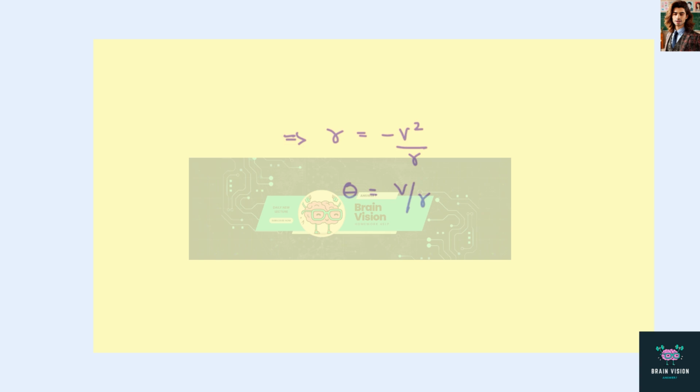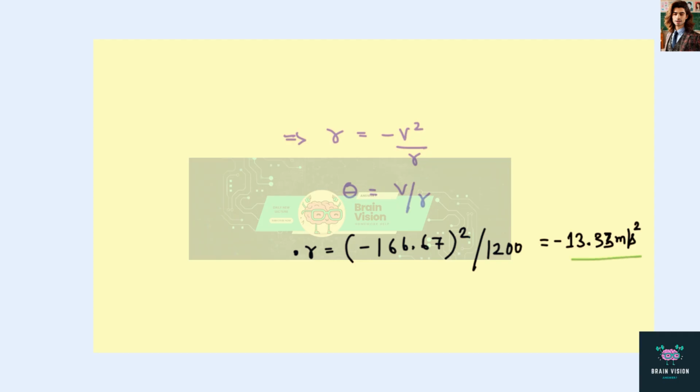Now, in this case, the velocity of the airplane is 600 km per hour, which is 166.67 meter per second. So the radial acceleration, which is a_r, is equal to minus 166.67 square upon 1200, and that is equal to minus 13.33 meter per second square.